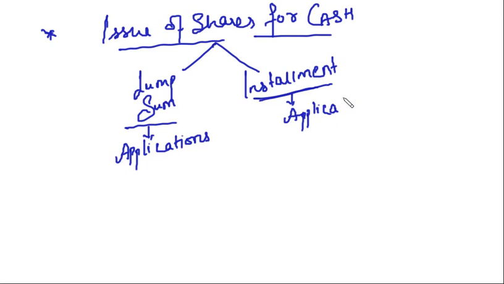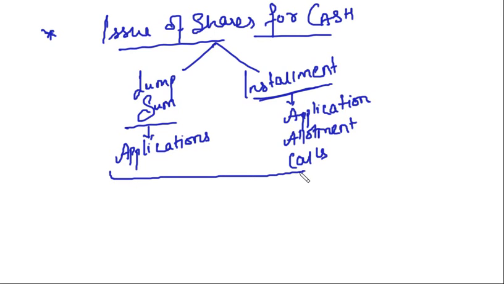If the face value is rupees 10, we call rupees 2 at the application. That is upon the company, right? Then some money at the time of allotment of shares. Then the remaining money can be in calls, that we call first call, second call, right? That all depends upon the company, the articles, the memorandum of the company. Clear?